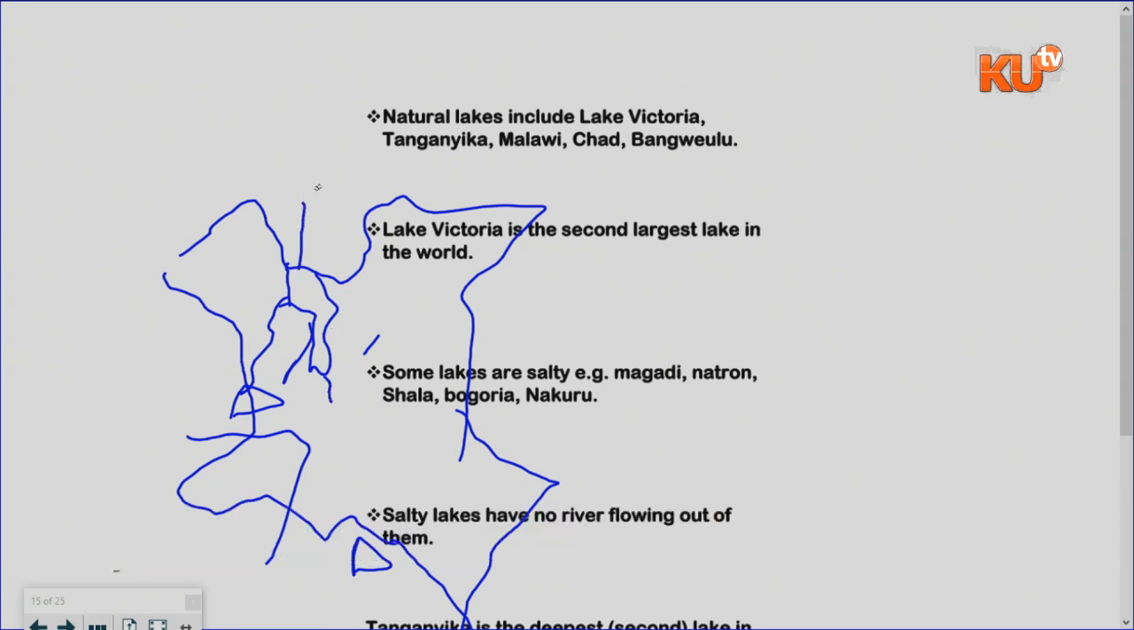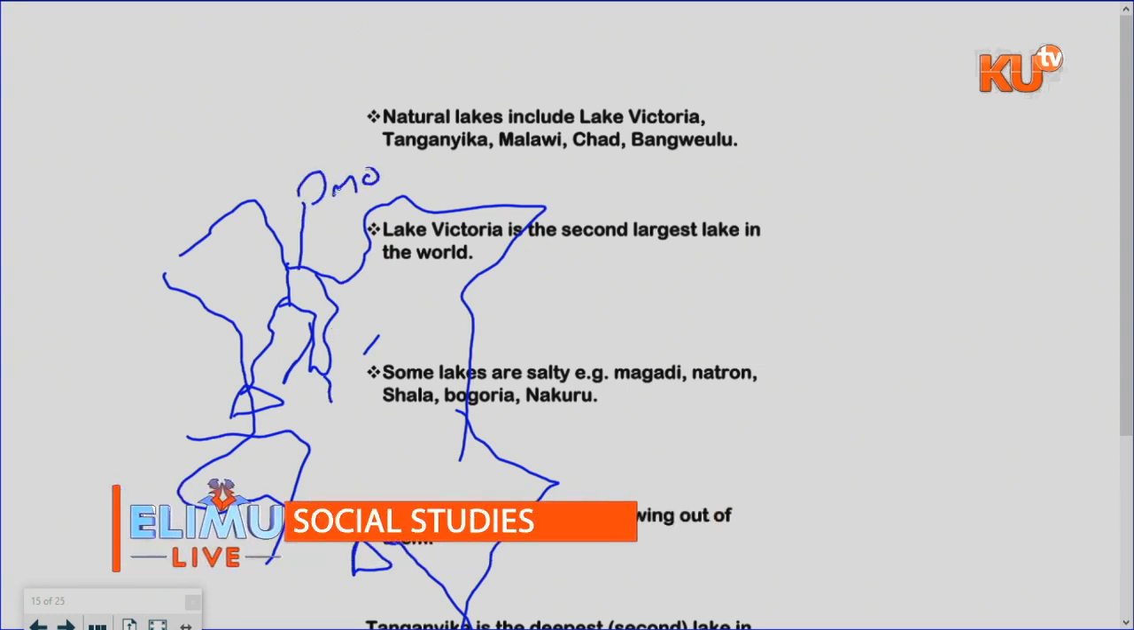Then we have River Omo. River Omo is found on the Ethiopian side. So this one is River Turkwel, I'll just use the letter T. Then this one is River Kerio, I'll use the letter K. Then we have Lake Victoria. Then it's dividing into that.